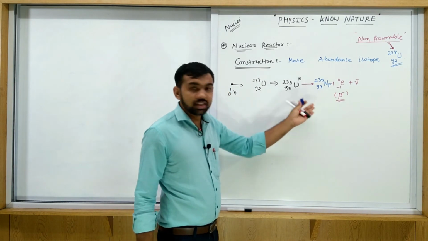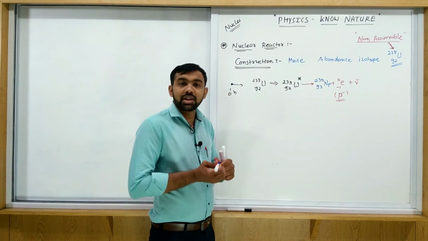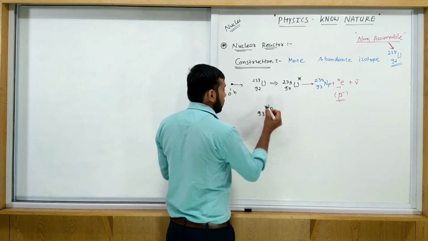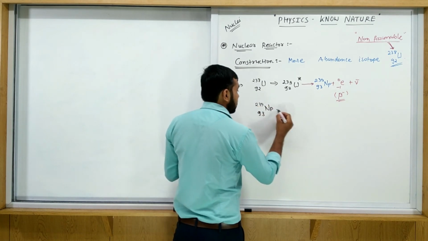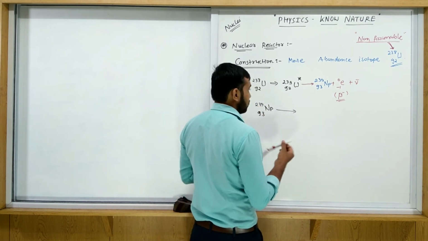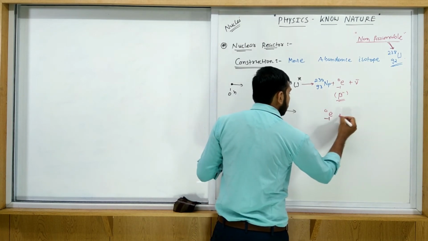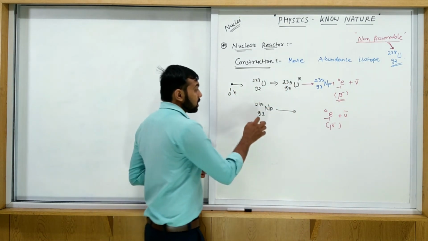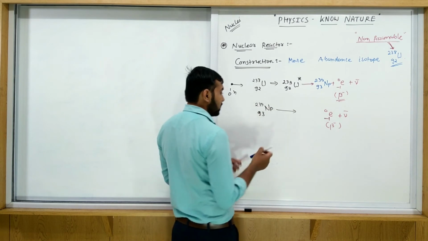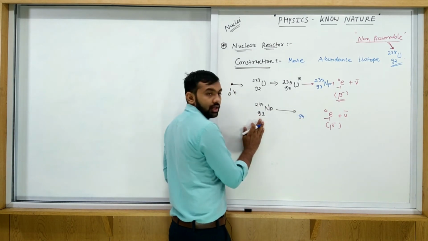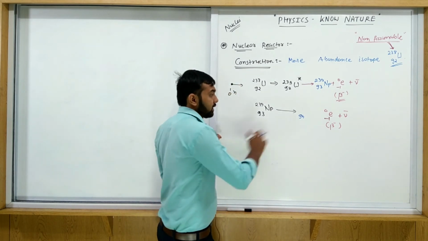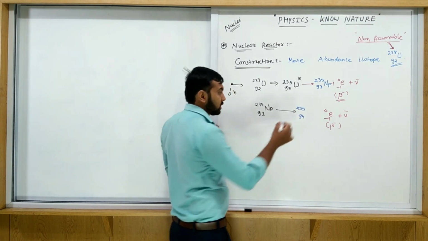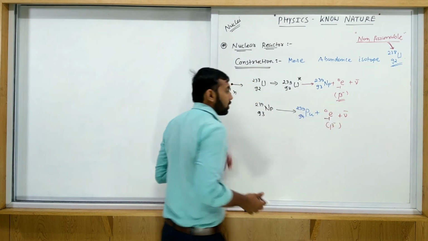Again this Np is producing a beta, meaning it is decayed by beta minus emission. So this 93 Np 239 is producing a beta minus, minus 1, 0, plus an antineutrino, that is what beta minus is. So 93 and minus 1, so that is plus 1 here, total 94. If you balance this, 93 on both sides, and 239 required here, so that is converted into Pu, plutonium.